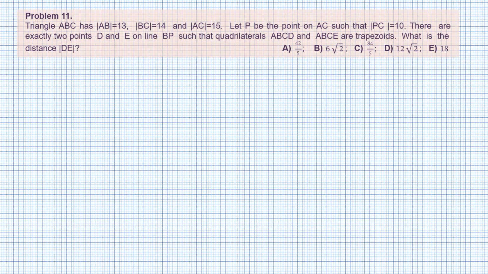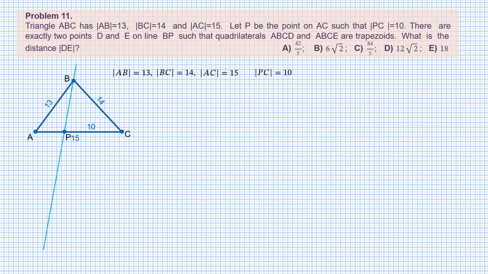Problem 11. Triangle ABC has the length of AB equal to 13, the length of BC equal to 14, and the length of AC equal to 15. Let P be the point on AC such that the length of PC is 10. There are exactly 2 points D and E on line BP such that quadrilaterals ABCD and ABCE are trapezoids. What is the distance DE?